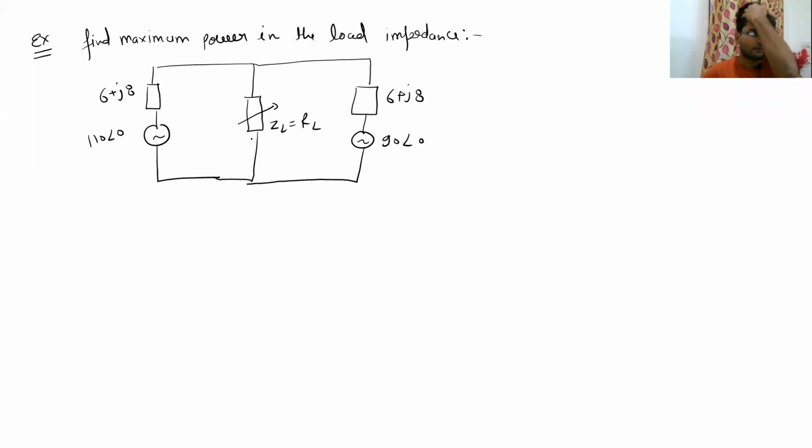So let us take this example and find the maximum power in the load impedance ZL. Here you see that voltage sources are written in this form: 110 angle 0. This represents angle 0. And impedances are written as 6 plus J8 and 6 plus J8. Two impedances are there. So before we go and find the value of RL and the maximum power into this RL, let us first understand what this polar form and complex form are all about.